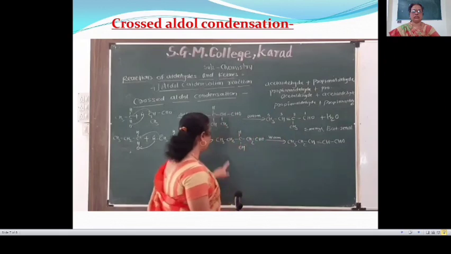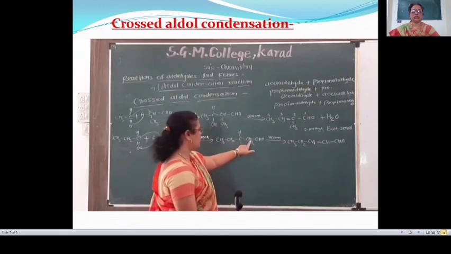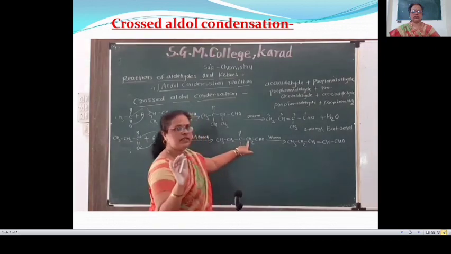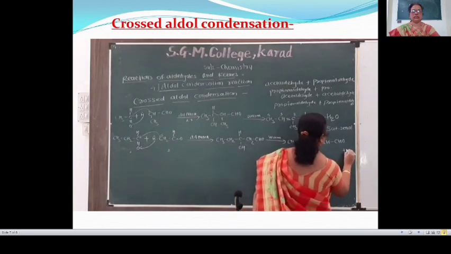This is the second product. Here the hydrogen atom and OH give H2O. Therefore the remaining is CH=CH-CHO plus H2O.